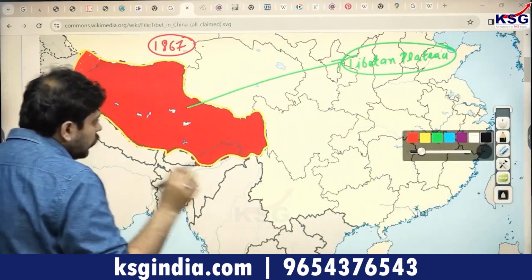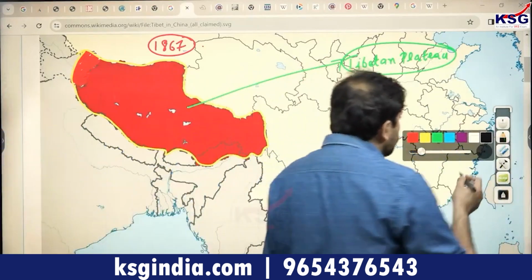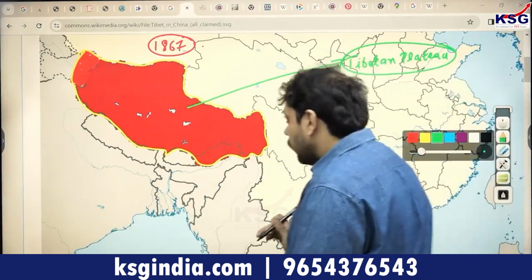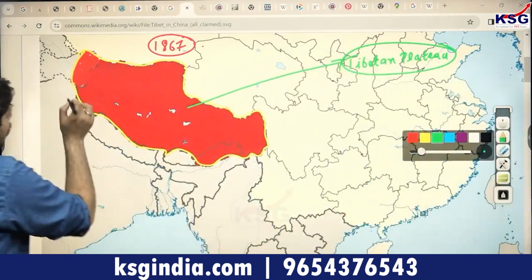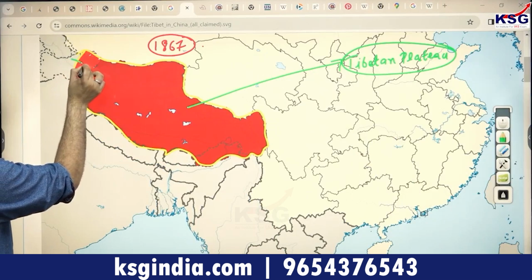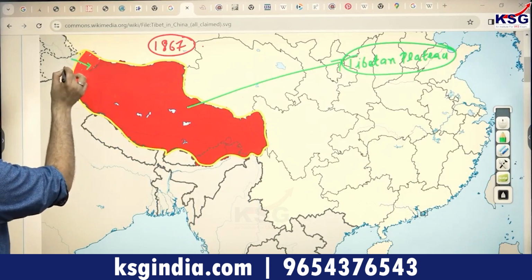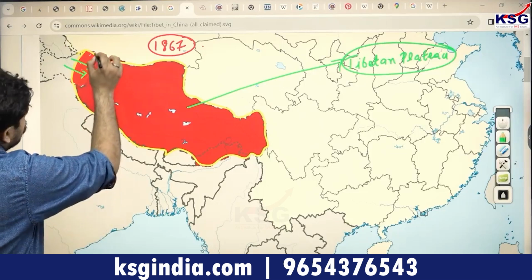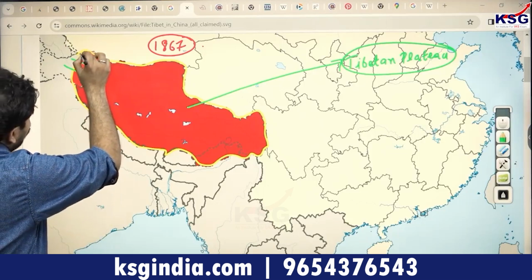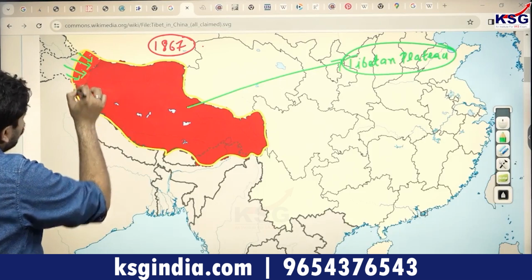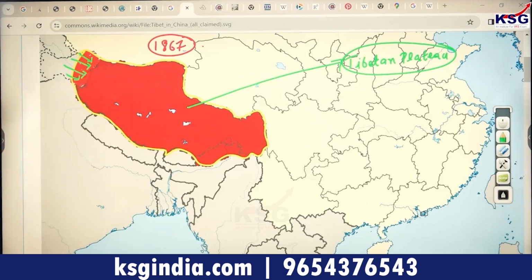What the Britishers did with regard to negotiating with the Tibetans, they said to the Tibetans that we are going to extend our positions from India slightly forward, and we're going to take certain control of your areas. So this was the kind of proposal given by the Britishers, just like the Anglo-Afghan War led to the creation of the Durand Line.